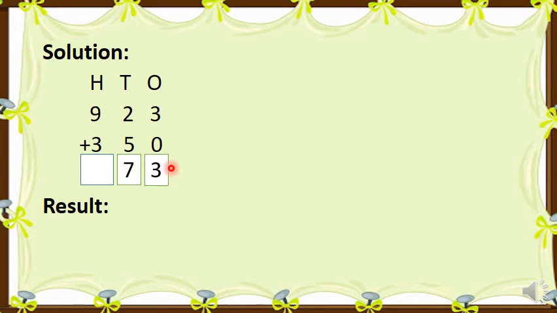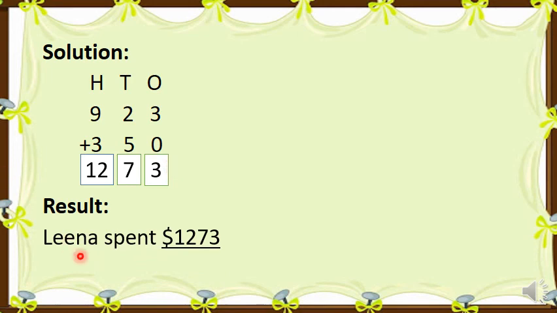Now 9 plus 3: count after 9 till 3, 10, 11, 12. So the answer is 12. Now the total result we got is Lena spent $1,273.